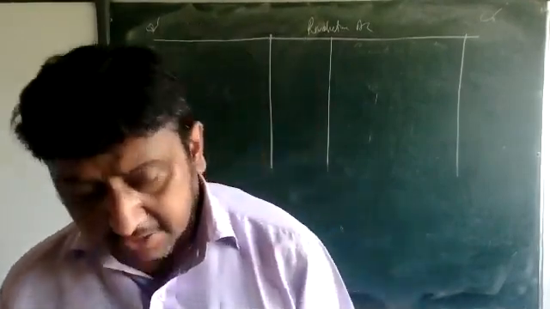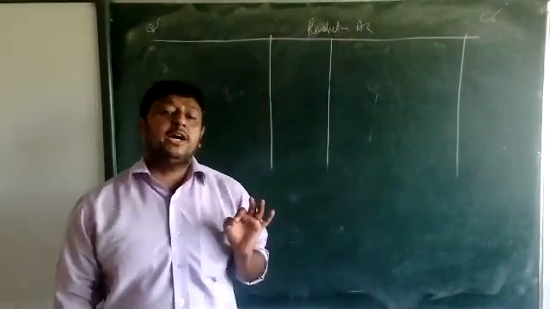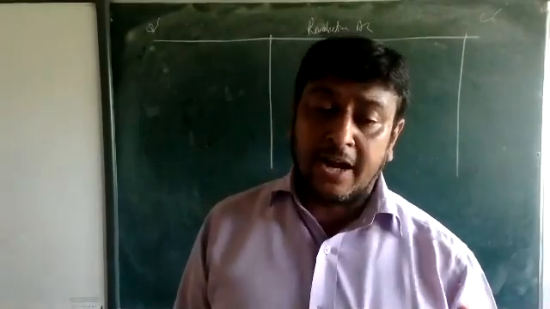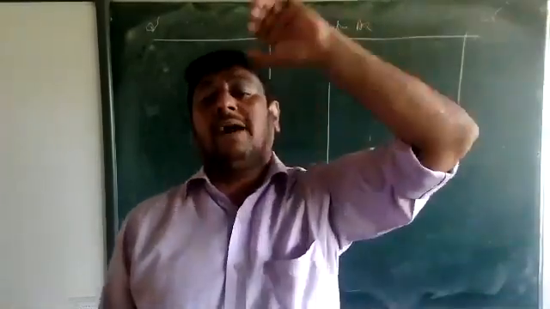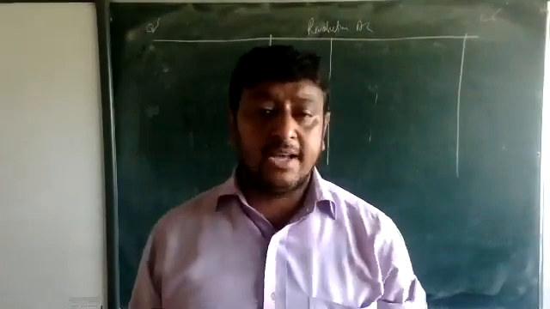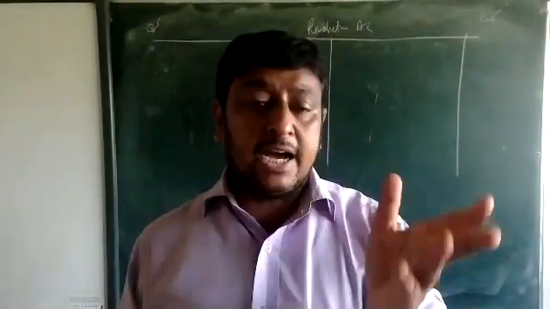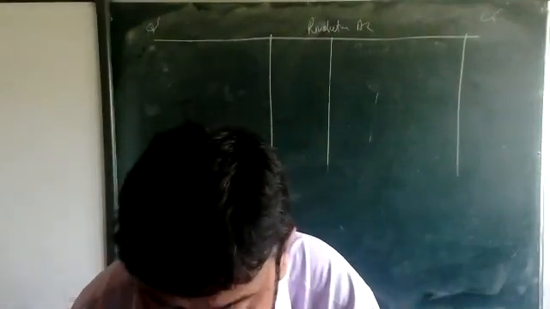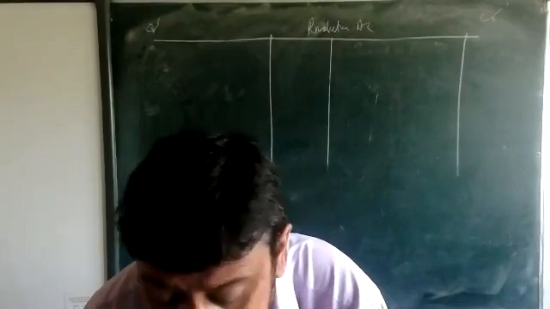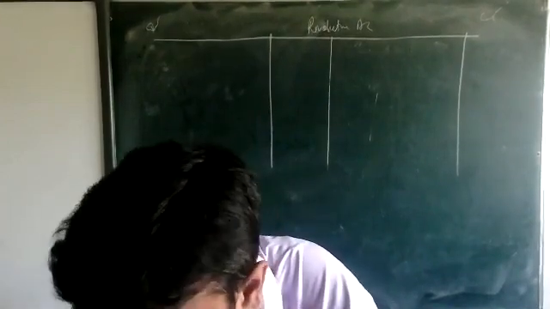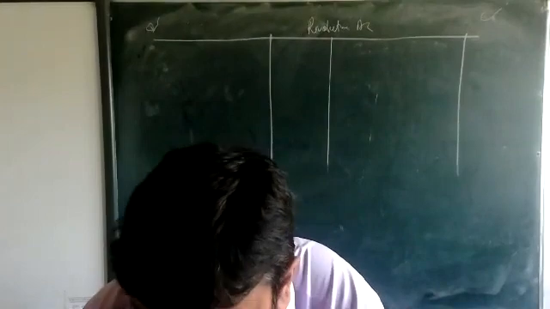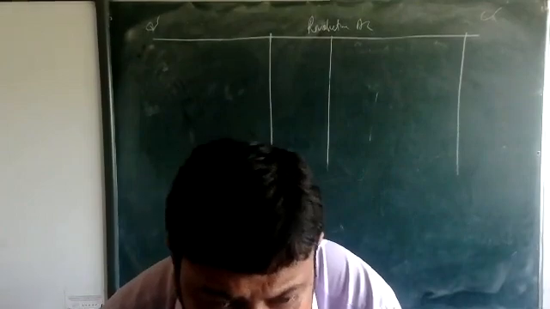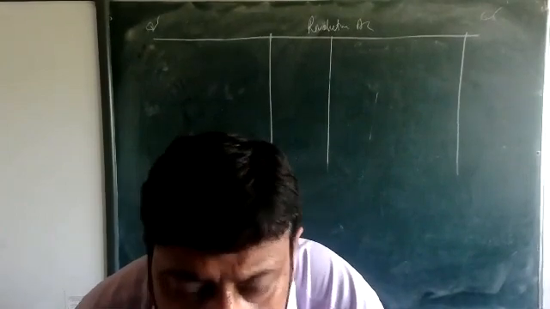So just see the question. In this question, we are only going to see the revaluation account. Firstly, we are going to solve five or ten revaluation account questions only. By that, you will understand how to make the revaluation account. Then I'm going to start other things. Just see the question: A, B, C are the partners. A, B are the old partners, 3:1 is the ratio. C is the new partner. In this question, we are only going to make a revaluation account.